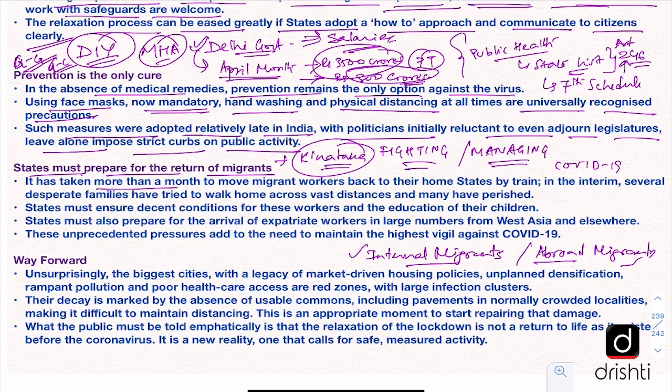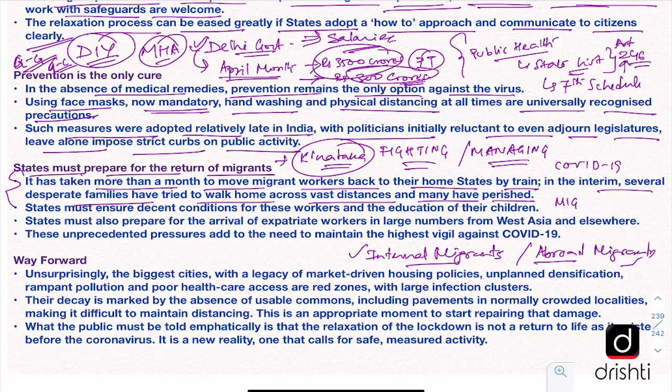Editorial says that it has taken more than a month to move migrant workers back to their home states by train. And in the interim, several desperate families have tried to walk home across vast distances and many have perished. And this was the scene all over the TV channels, which showed how the migrants who were left with no jobs, no money, and no food security, made this decision to walk back to their home, and many of them also perished. And this shows the government in a very poor light, that the government did not take care of the migrant workers as it should have.